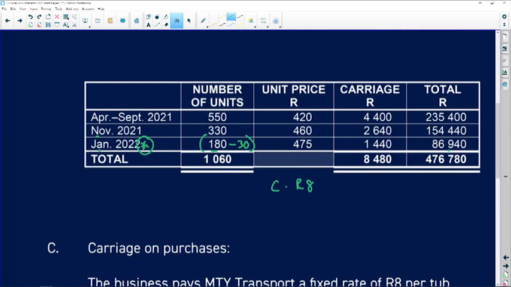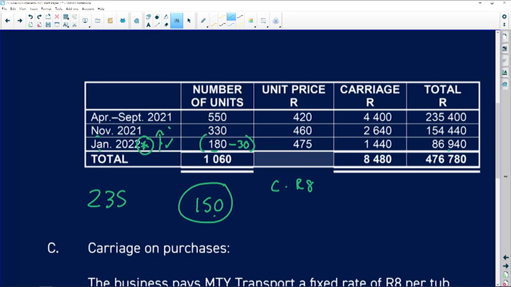Right, so if we look at January, how many units were on hand? It should be 150. So remember, we've got 235 sitting in the shop. From that 235, 150 comes from January's purchase. Right, so looking at the balance, remember I've got to make my way up. Okay, so done with January. Now let's look at the month of November.